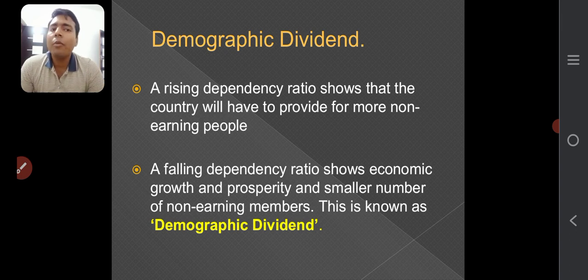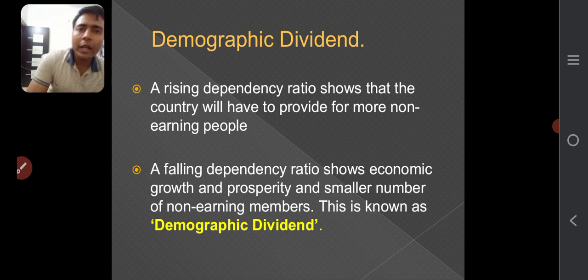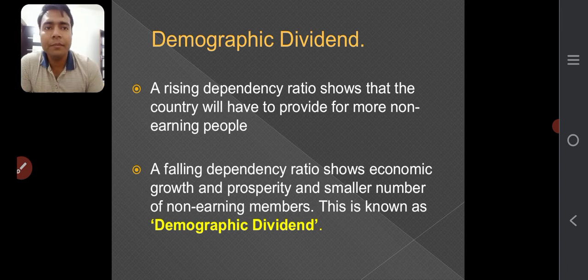This is known as demographic dividend. How will demographic dividend happen? If the working population is more in comparison to the dependent population, then the demographic dividend will be possible. Okay. So this is about demographic dividend.